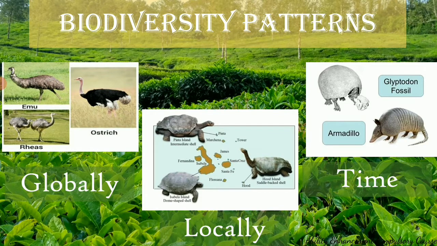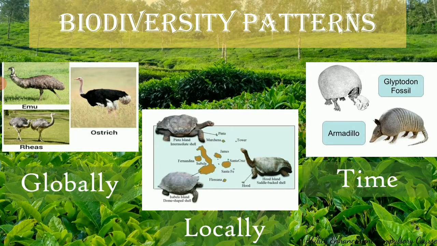One very good example of this are the emus which are found in Australia. You can see that all of them, what I have shown here, are flightless birds. Emus which are in Australia, rheas which are found in South America, and ostriches which are found in Africa. All of them look similar. Their behavior of being flightless is similar, but they are present in different parts of the world, and that is why they have become distantly related.